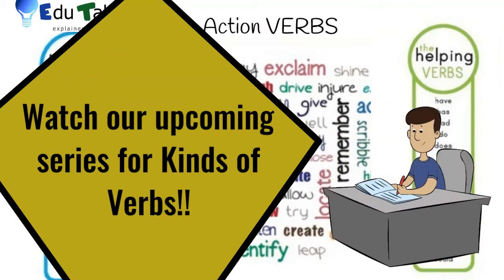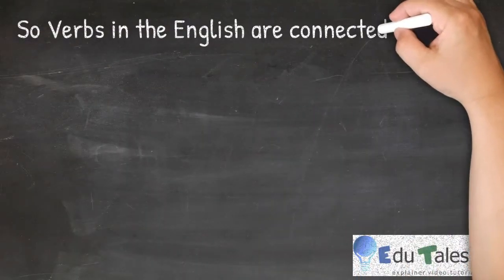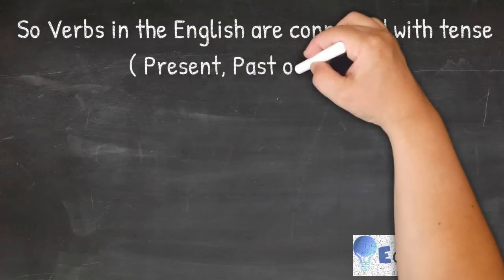So, verbs in English are connected with tense, such as present, past or future.